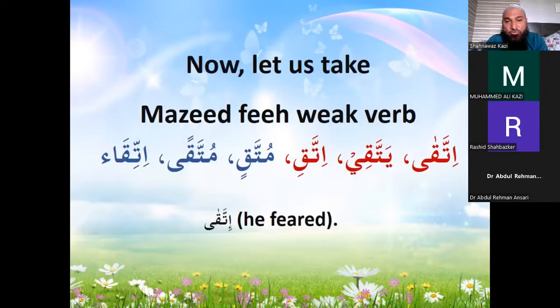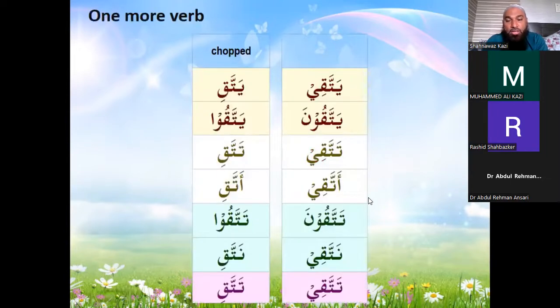We'll take the examples of taqa. So ittaqa, yattaqi, and the order will be ittaqi. You can see that this ya is dropped in the order. Muttaqin, muttaqa, and ittiqa. It's he feared. So yattaqi is the present tense: yattaqi, yattaquna, tattaqi, tattaquna, attaqi, nattaqi. But here the difference is only going to be that this ya is already having a sukoon, so this ya is dropped completely and it becomes yattaqi.